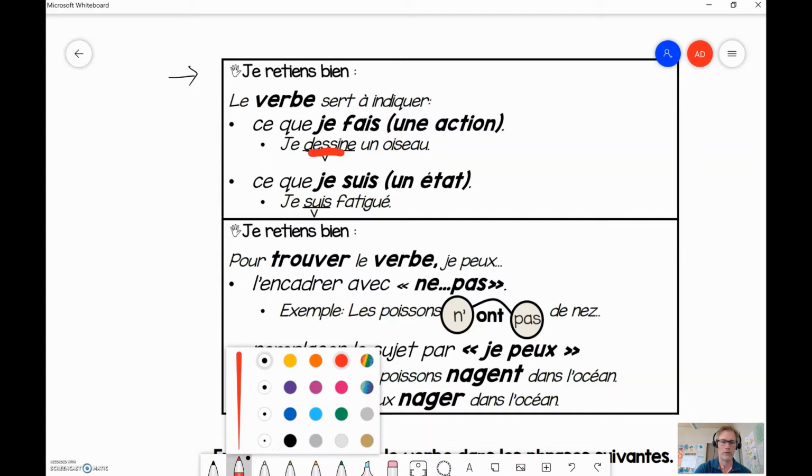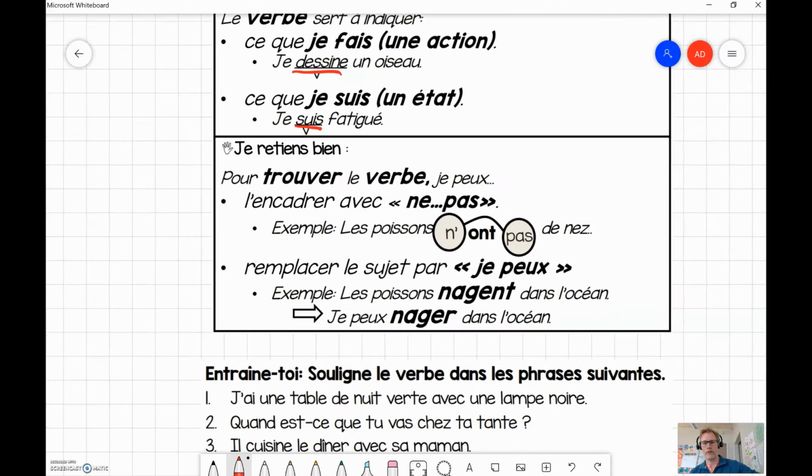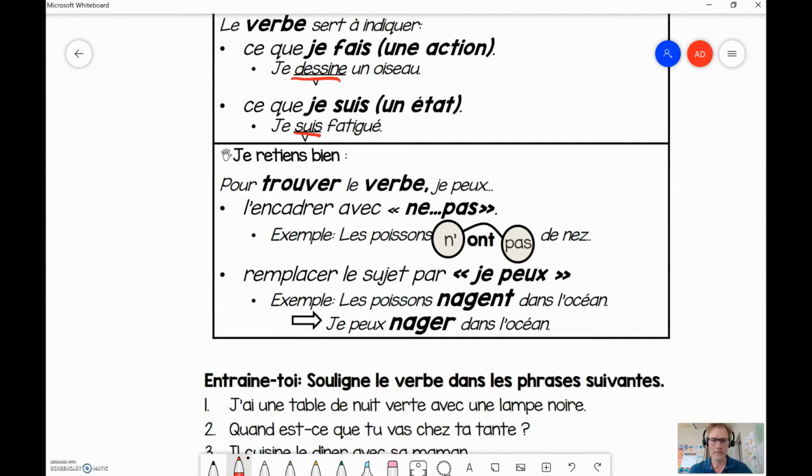Bit thick. Je suis fatigué. Attends, je vais effacer celui-là. Je dessine. Pour trouver le verbe, je peux l'encadrer avec ne et pas. So, if there's a negative sentence, it'll be surrounded by ne and pas. Ne before it and pas after it. You know, what's between must be the verb.